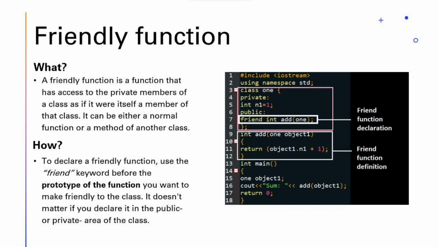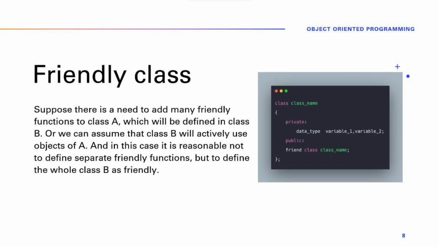Friendly function. What is it? A friendly function is a function that has access to the private members of a class as if it were itself a member of that class. It can be either a normal function or a method of another class. To declare a friendly function, use a friend keyword before the prototype of the function you want to make friendly to the class. It doesn't matter if you declare it in the public or private area of the class.